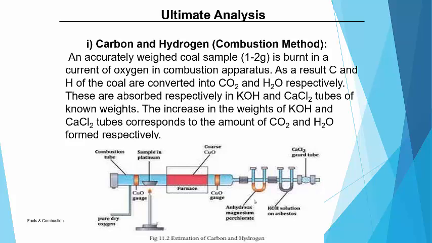An accurately weighed coal sample of around 1 to 2 gram is burnt in a current of oxygen in the combustion apparatus. As a result, carbon and hydrogen of the coal are converted into CO2 and H2O respectively. Now these are absorbed by the pre-weighed KOH and CaCl2 U tubes. The increase in weight of the KOH U tube gives us the amount of CO2 formed, while the increase in weight of the CaCl2 U tube gives us the amount of water formed in this combustion method. Now how can we calculate the percentage of carbon and hydrogen from this increase in weight of the U tubes? Let us see.